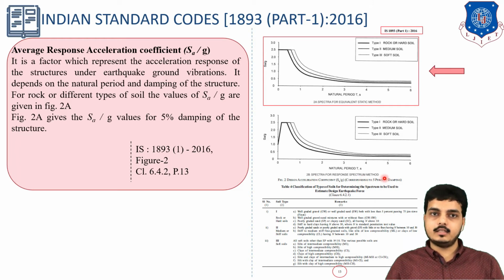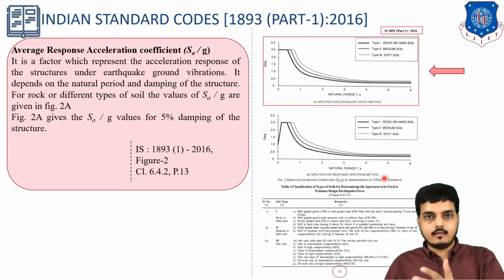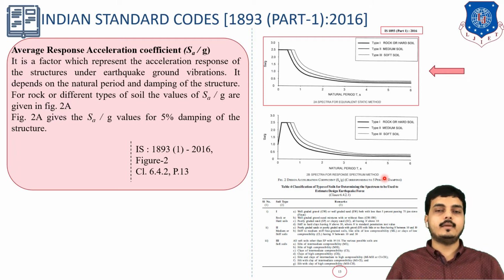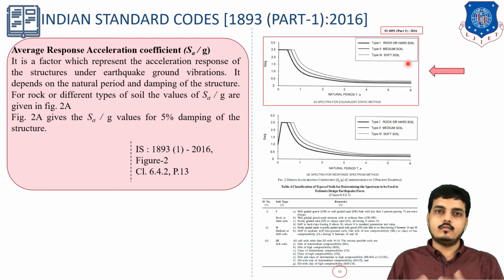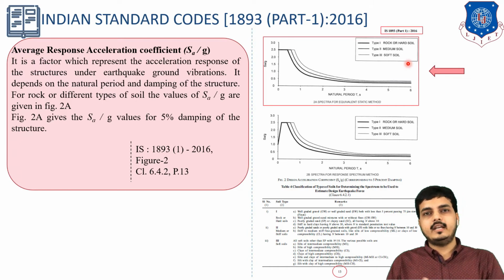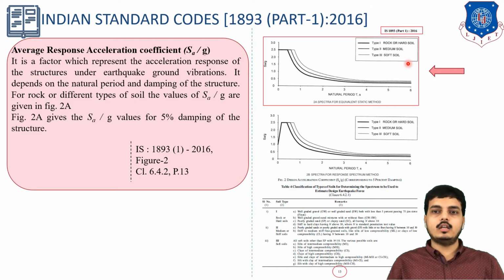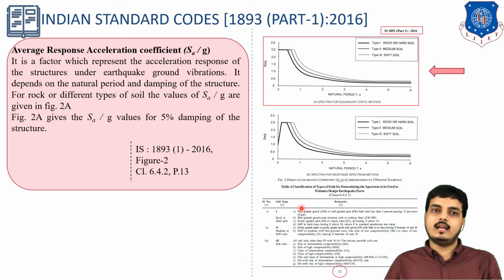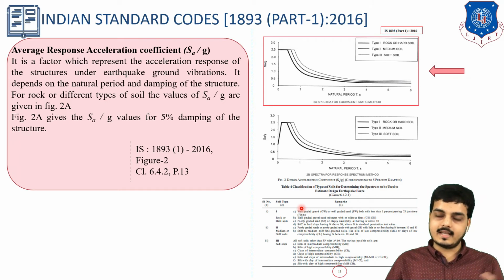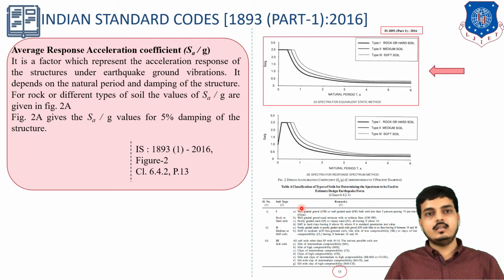Figure 2b is for the response spectrum method, and we have only the theory of the response spectrum method, which will be covered in an upcoming session. So right now we focus on this figure. Basically, type of soil: we have to know on which type of soil our building is standing. It may be rock soil, or medium soil, or soft soil. It has also been elaborated in this table, table number 4. From here also you can find out. But basically we can get to know which type of soil with the help of a geotechnical engineer on the site, or in the example it must be given.